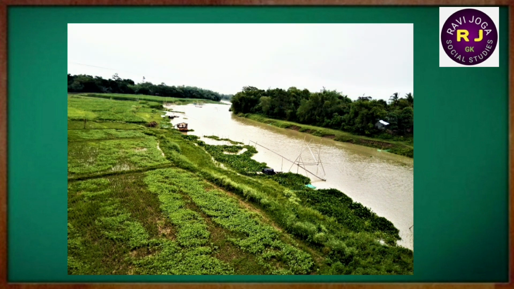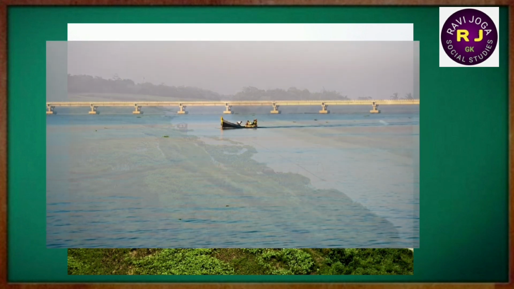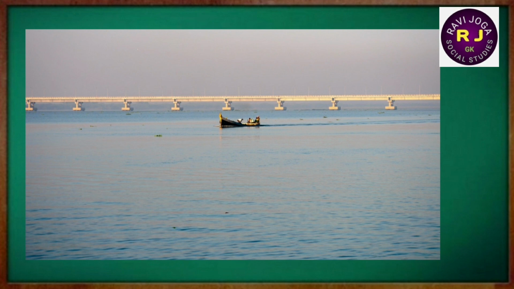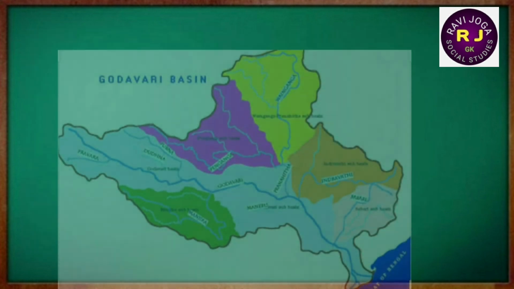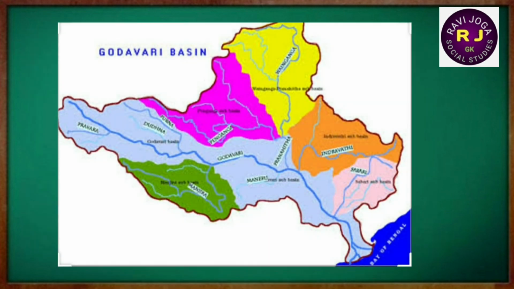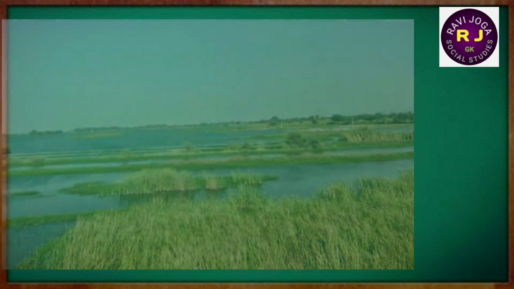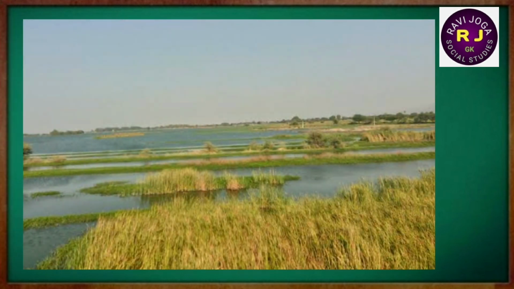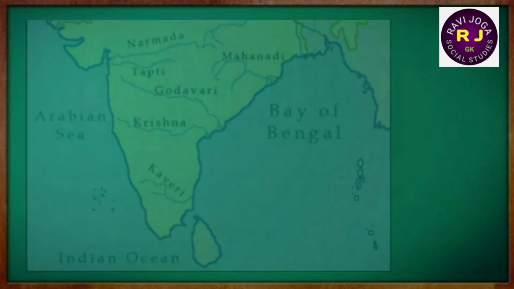And also we cannot see the meanders, and largely they are non-perennial rivers. The Godavari is the largest peninsular river system. It originates at Trayambakam near Nasik in Maharashtra. It discharges its water into the Bay of Bengal.